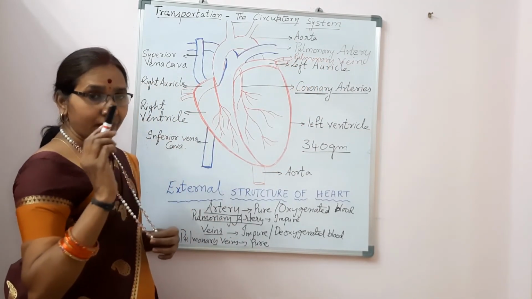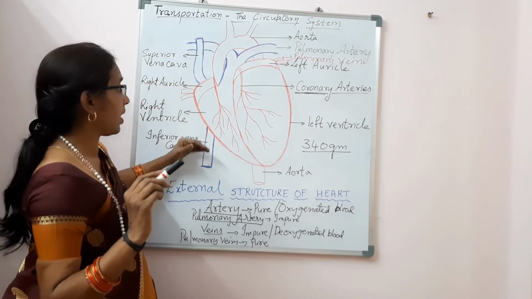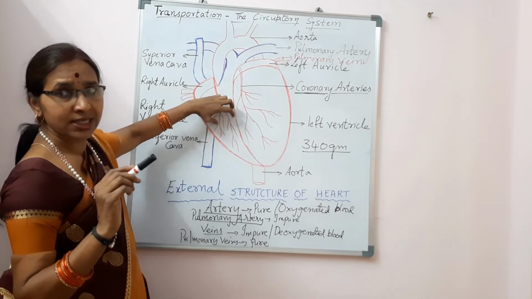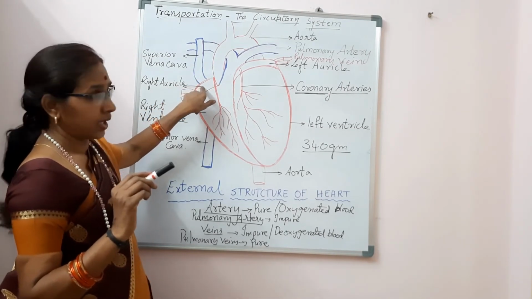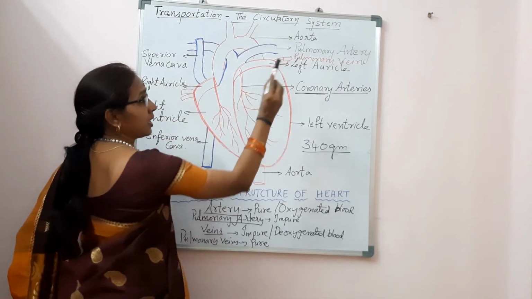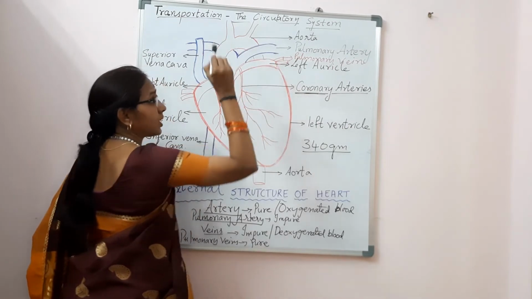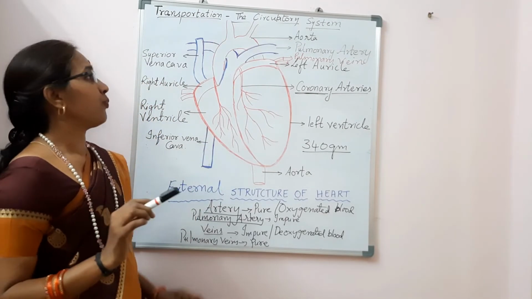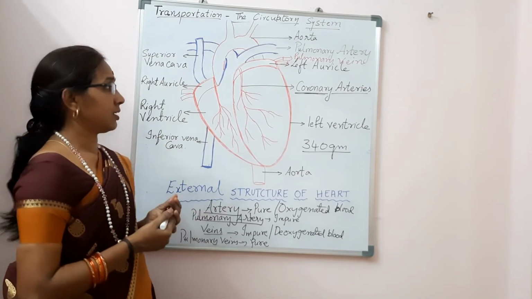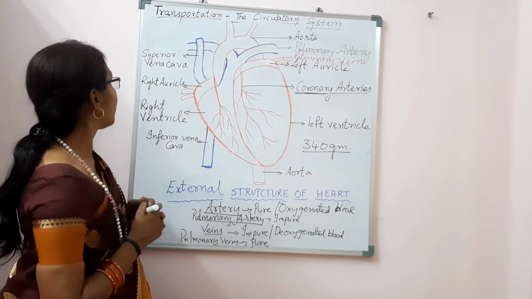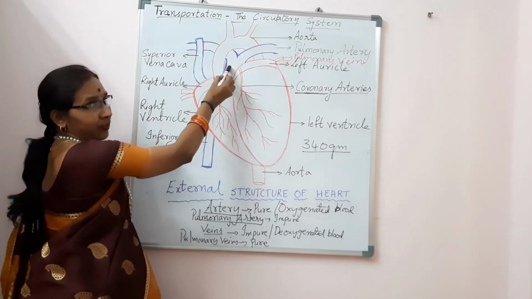So you have just now learned that the superior vena cava, the inferior vena cava and the coronary veins, they carry the impure or the deoxygenated blood into the right auricle. And there is one vein, that is pulmonary vein, which will carry the pure blood, oxygenated blood into the left auricle. Now, let us learn the blood vessels which leave the heart. What are the blood vessels which leave the heart? One is the pulmonary artery.